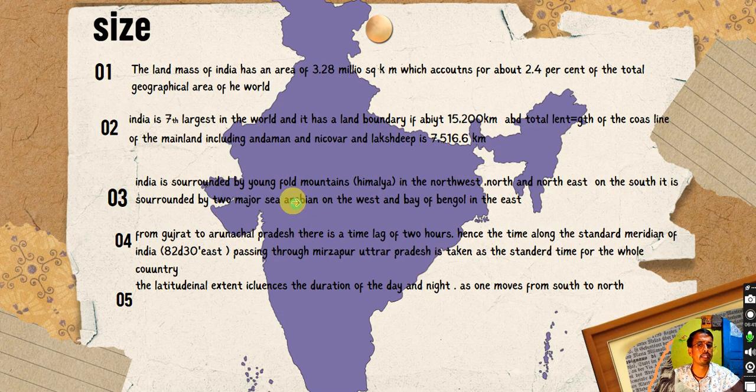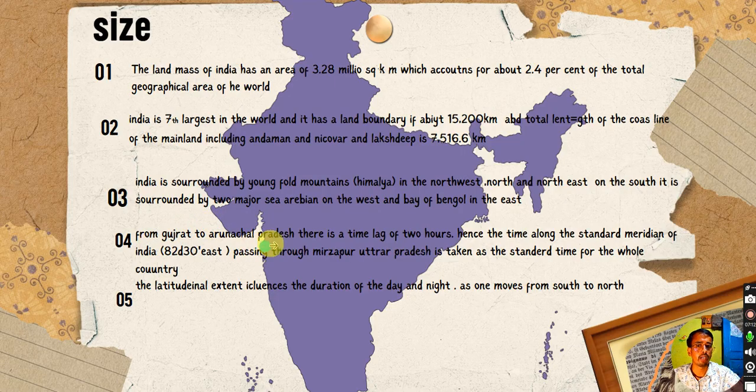India is surrounded by the young fold mountain called Himalaya. On the western side, roughly here, Jammu and Kashmir Himalaya. On the northern side, Jammu and Kashmir Himalaya, Kumaon Himalaya, Punjab Himalaya. You will see the outer Himalaya, Shivalik range, on the northern side. On the eastern side, you can see the Assam Himalaya.